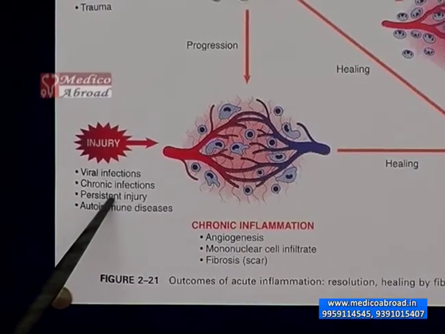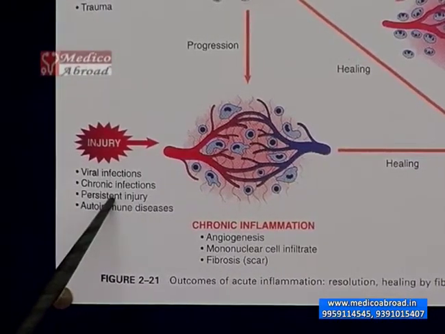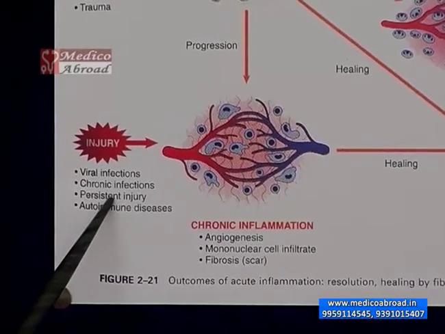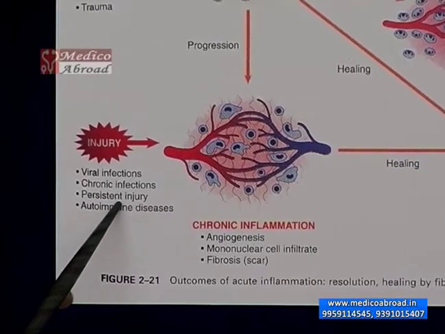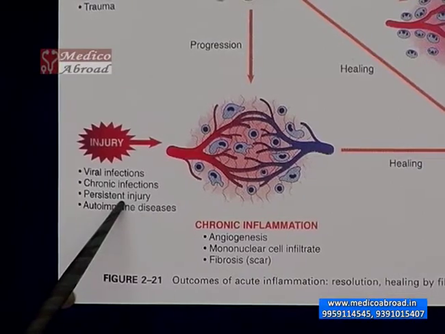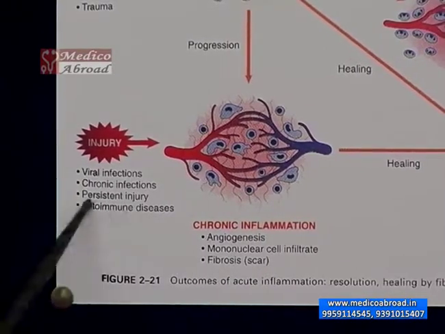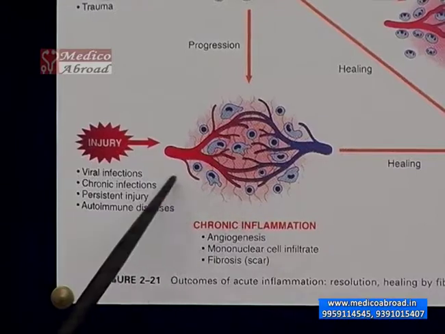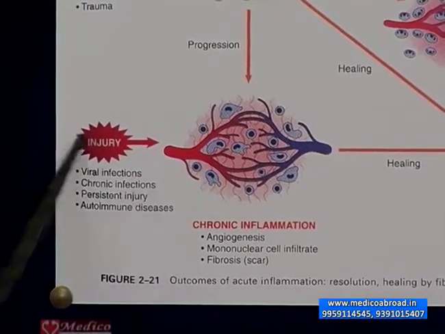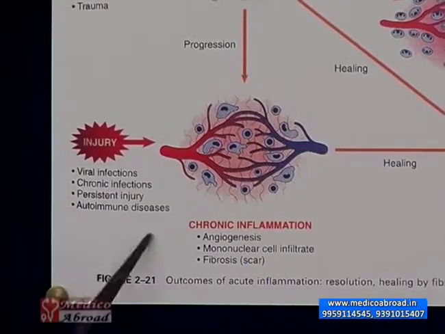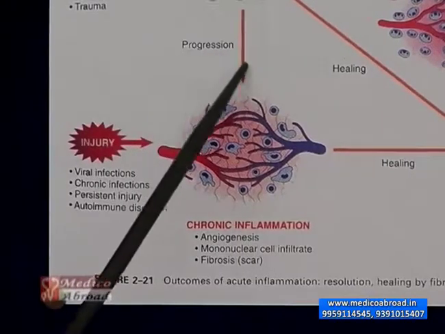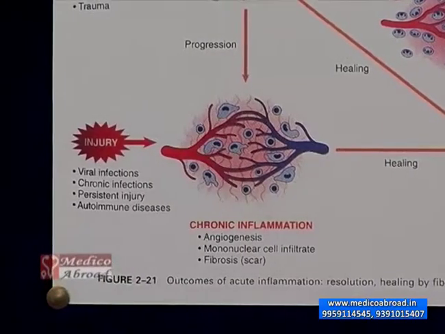This happens in occupational hazards, especially in people who work in coal mines or with certain inanimate substances like silica, etc., and certain autoimmune diseases. In all these, the noxious stimuli persists and acute inflammation progresses to chronic inflammation.